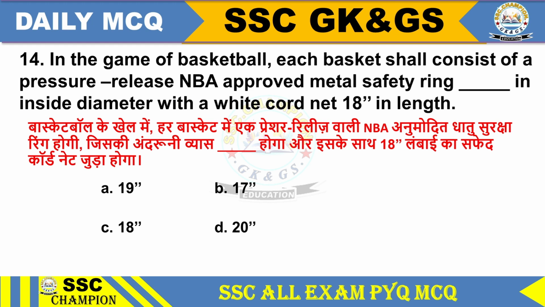Question 14. In the game of basketball, each basket shall consist of a pressure release and an approved metal safety ring, 18 inch in inside diameter, with a white cord net 18 inch in length. Option A 19 inch, option B 17, option C 20, option D 18. Option D 18.